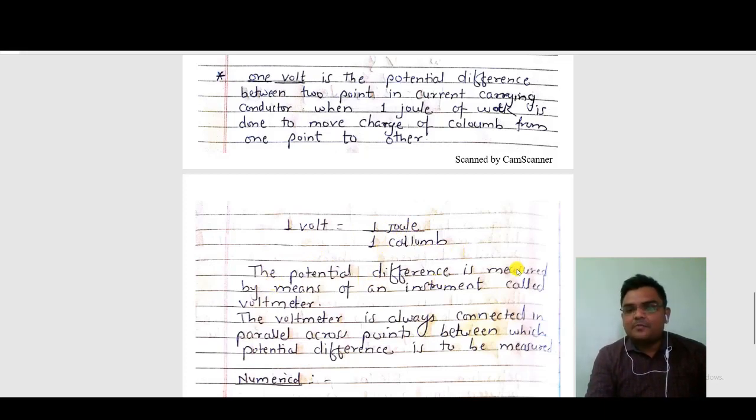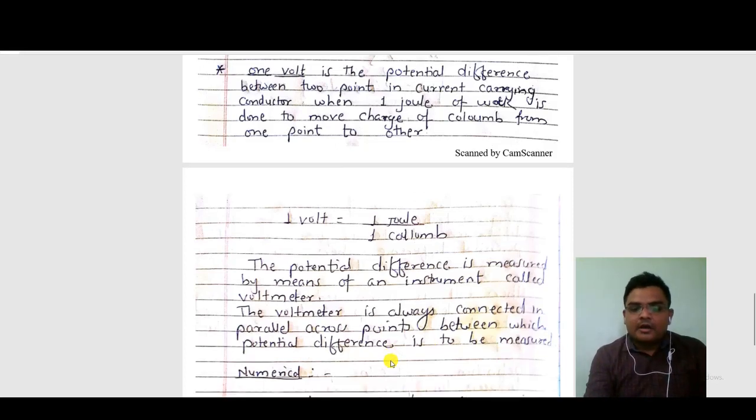The potential difference is measured by means of an instrument, that is the voltmeter. Okay, as with the ammeter, the voltmeter is always connected in parallel across the points between which potential difference is to be measured. Actually the ammeter is connected in series to measure the current in a circuit, because the current is the same, and the voltmeter is always connected in parallel across the points between which potential difference is to be measured.